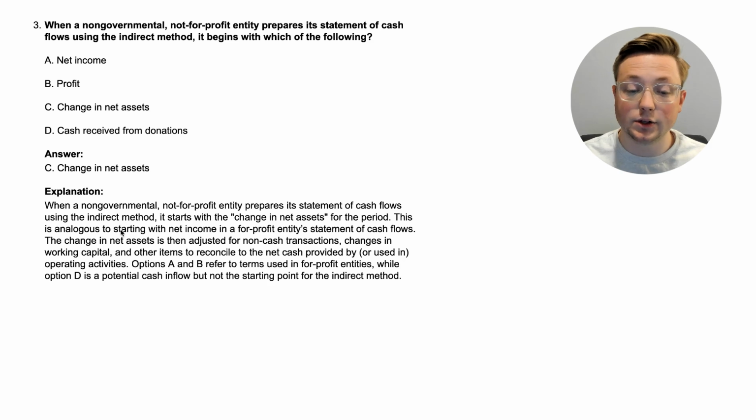This is analogous to starting with net income in a for-profit entity statement of cash flows. The change in net assets is then adjusted for non-cash transactions, changes in working capital, and other items to reconcile the net cash provided by or used in operating activities.